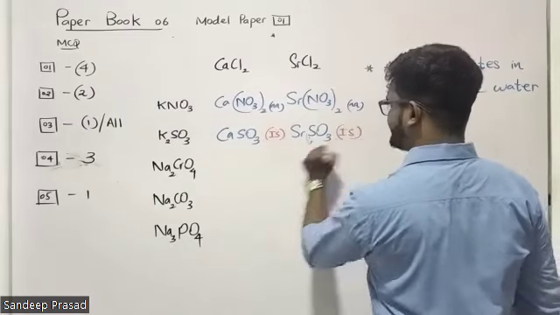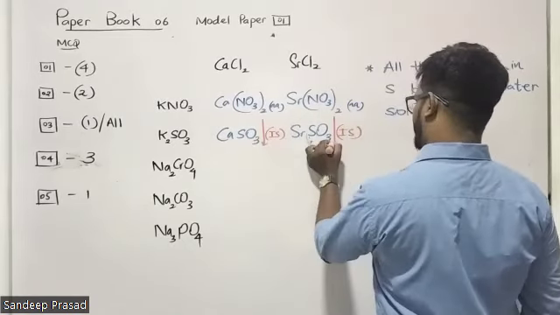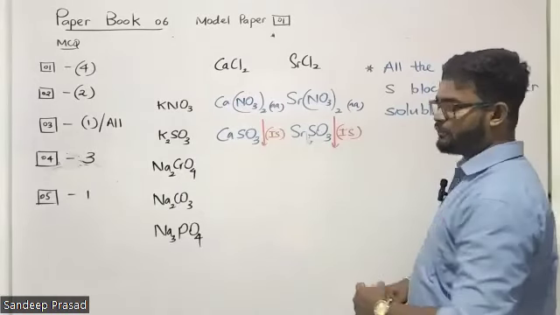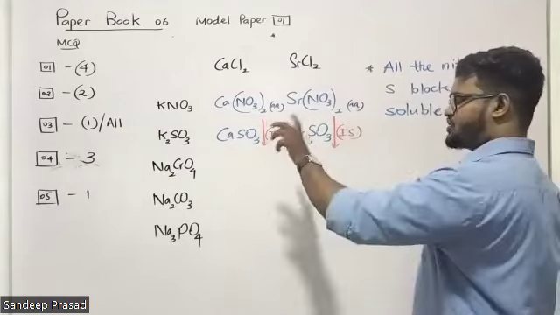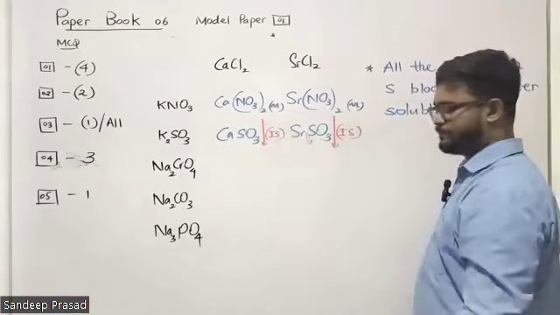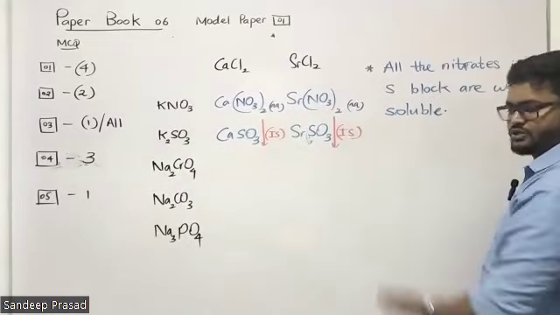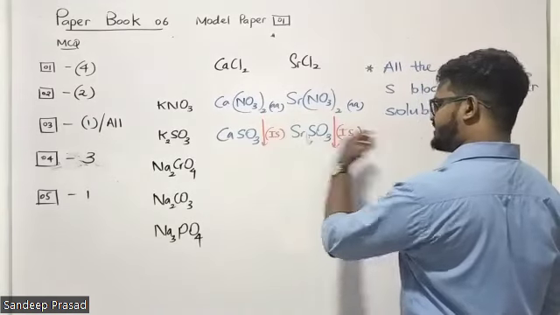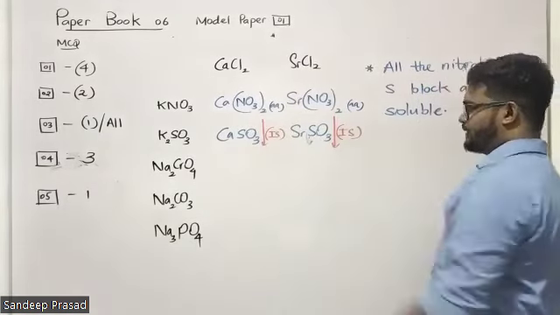Can you remember the table that I gave you? I told you that in the resource book, they have given a big table. We have to remember. This question is related to that big table. We have to remember the solubility of the compounds. All the nitrates are water soluble, right? Calcium sulfite, strontium sulfite, these sulfite compounds are insoluble.